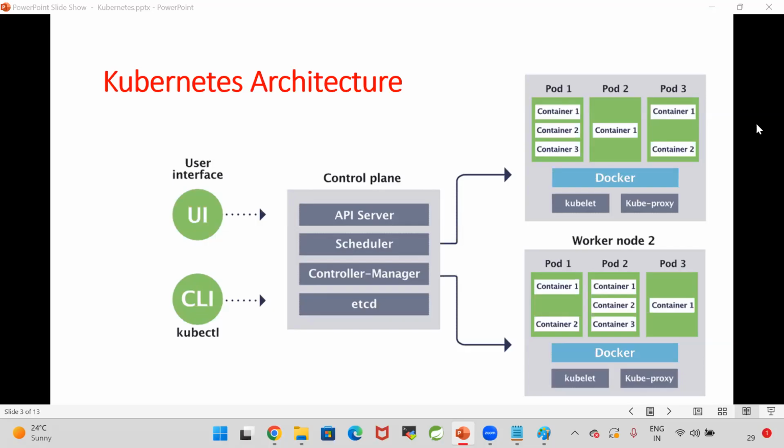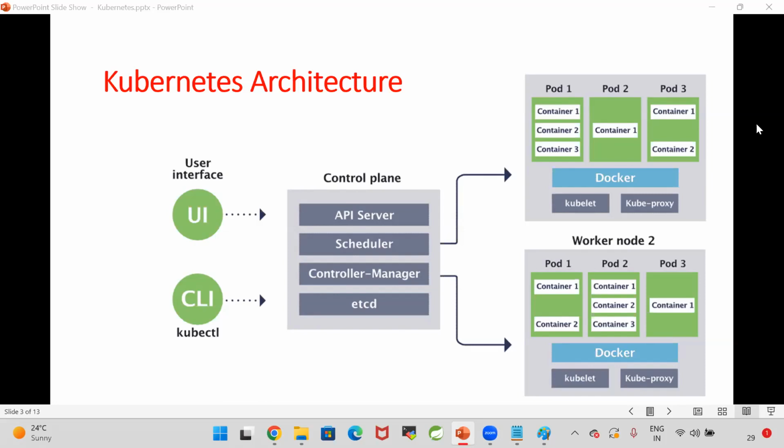So can we say that worker node 2 is a copy of worker node 1, sir? You cannot say that, because these are two different machines. You can execute the same pods in worker node 1 and worker node 2, or you can execute different pods in each. We cannot say it is a copy. These are two different nodes, two different machines.